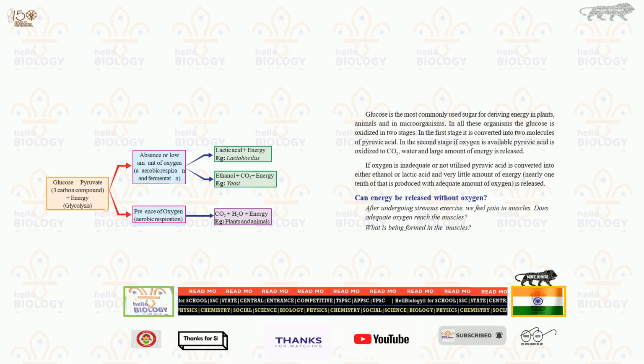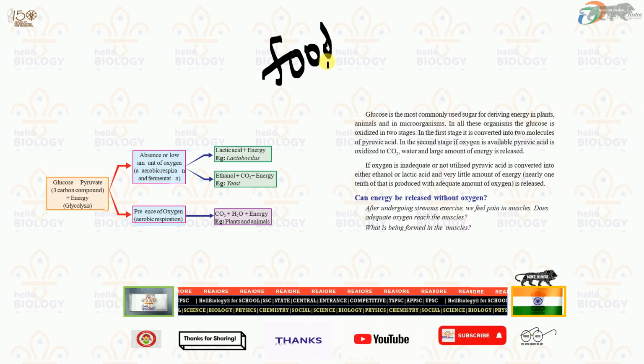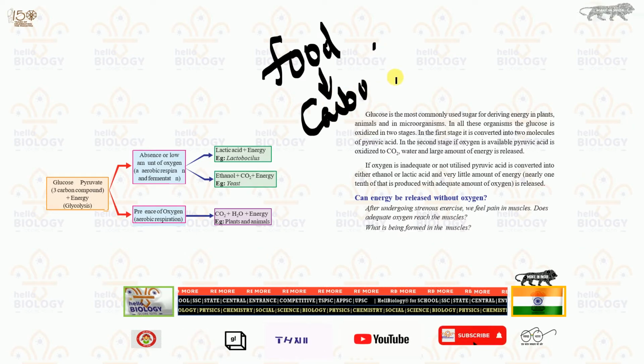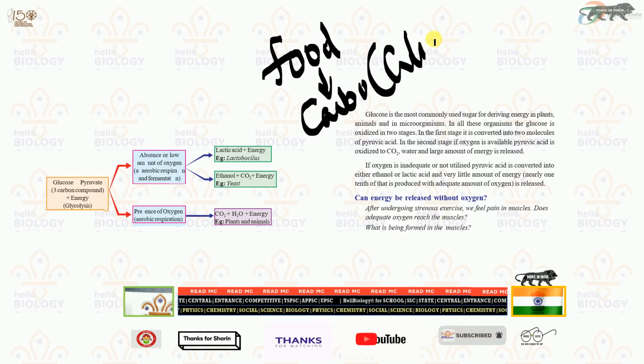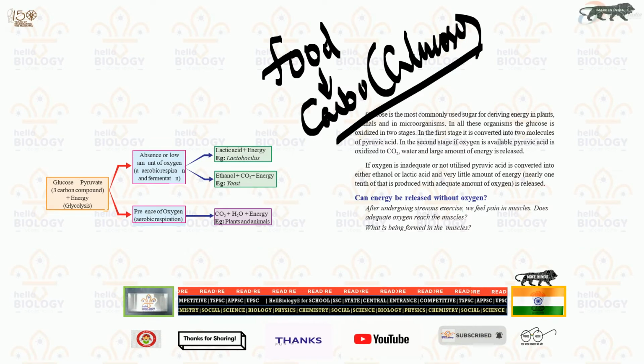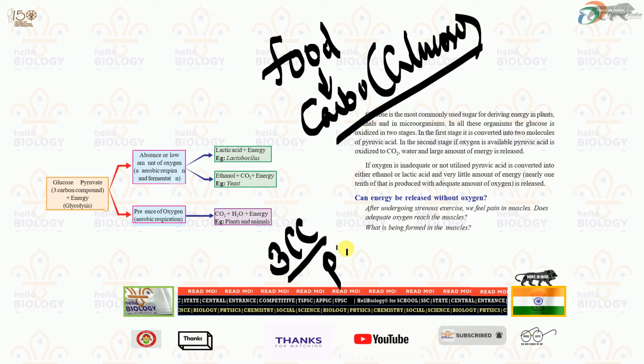Now can you see the flowchart here? The flowchart is very simple. Whenever you eat food, food is in the form of carbohydrate, that means glucose. This glucose will break up into a 3-carbon compound called pyruvic acid.